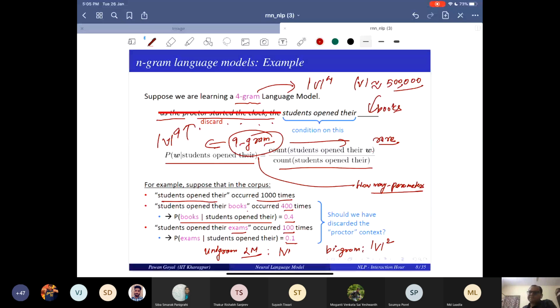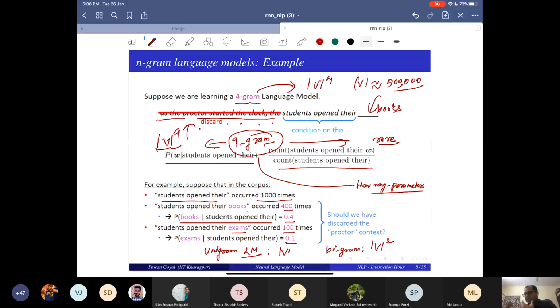You can't store that. So people generally don't go beyond 4-gram or 5-gram. It's difficult to even store those 4-grams, 5-grams. But many of these are sparse and you can use methods for storing sparse things, so you may be able to store these. But 9 becomes infeasible.